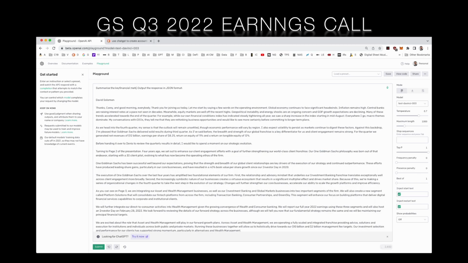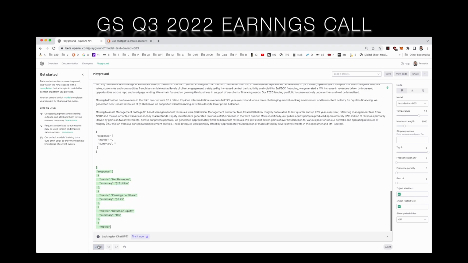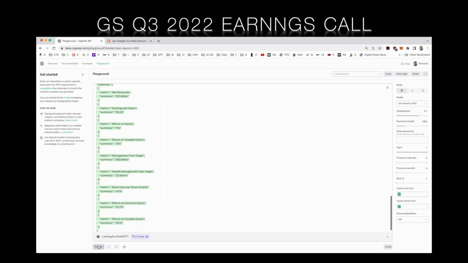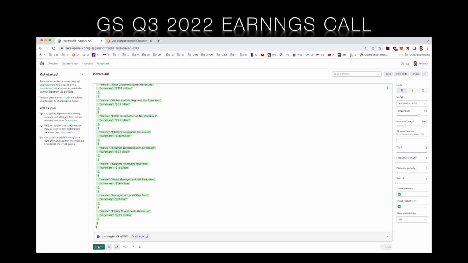Finally, let's do the same thing, outputting a JSON file, but this time with financial metrics. Here we can quickly pull out the key metrics from nearly 12,000 words in a structured form. This can be fed directly into fundamental analysis models, as well as used to evaluate the relative performance of firms across an industry sector. We've seen how powerful GPT-3 can be in summarising earnings calls and monetary policy summaries.